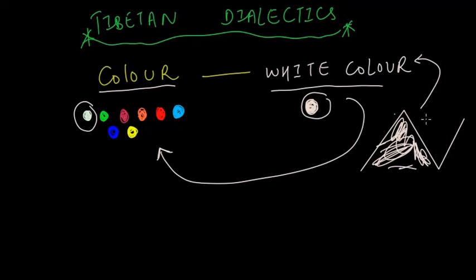So you can talk about any specific colored object. Here we are talking about the white mountain. There's a difference, right?